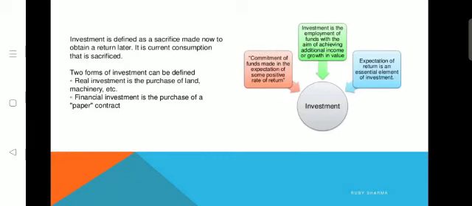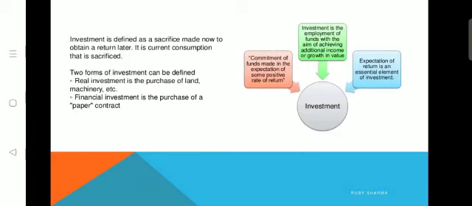Such employment of money is considered investment. In such a manner, investment is defined as the employment of funds with the aim of achieving additional income or growth in value.